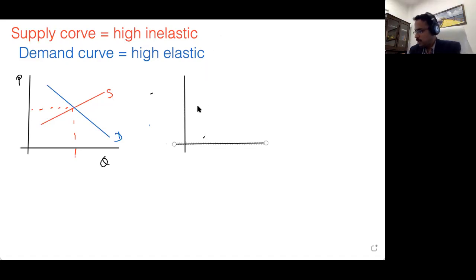This graph, which was like a 45-degree upward slope of the supply curve, is now going to become a little flatter. Sorry, this will be a little steeper. This kind of supply curve. This will be a little steeper.